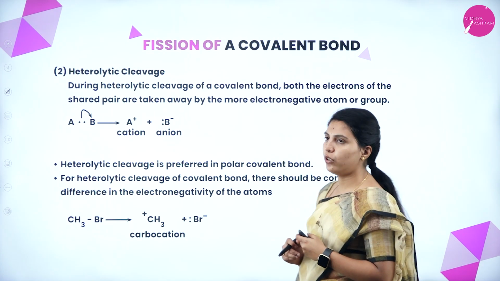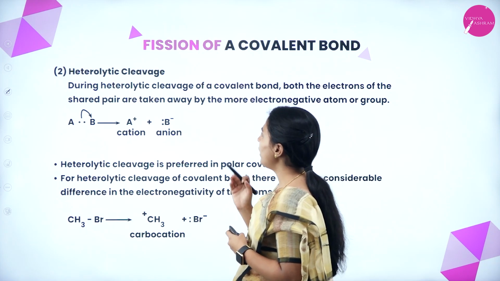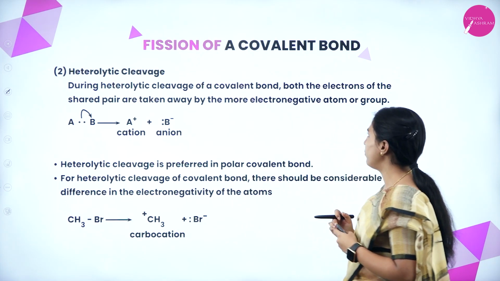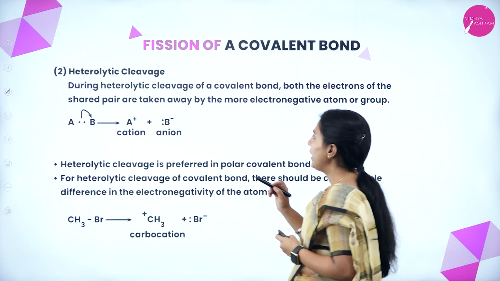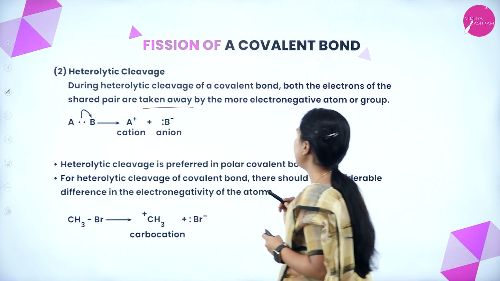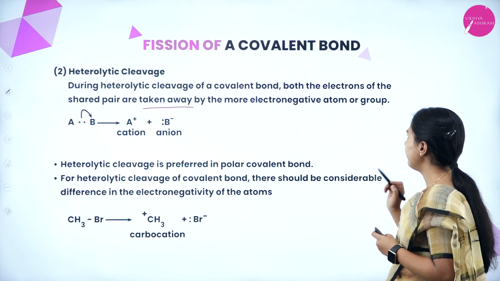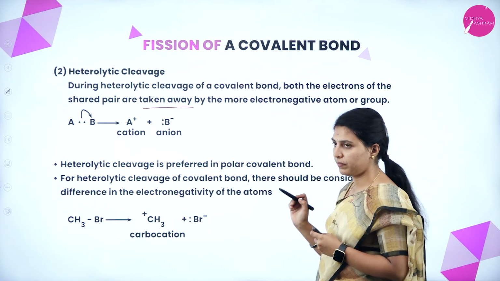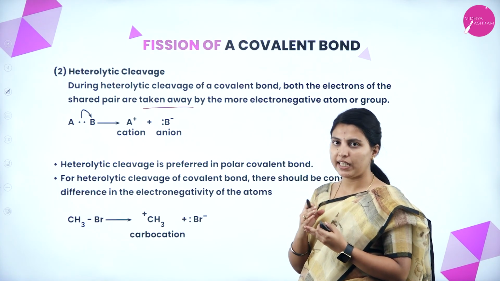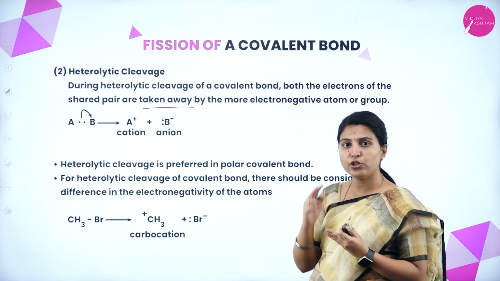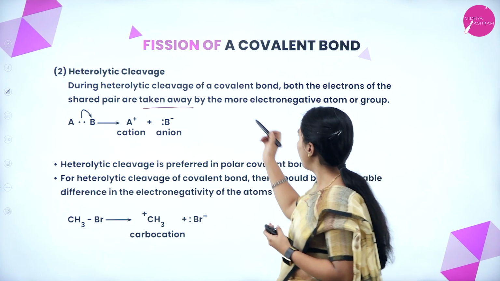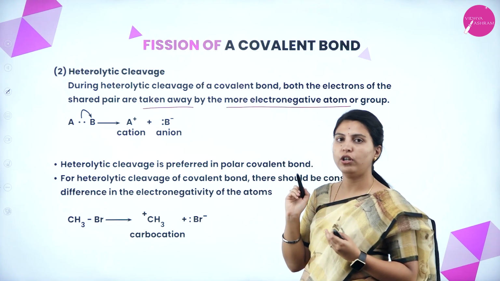Next is heterolytic cleavage. During heterolytic cleavage of a covalent bond, both electrons of the shared pair are taken away by the more electronegative atom or group. By cleavage of a covalent bond, two electrons are released, and those two electrons will be taken by the more electronegative atom or group.